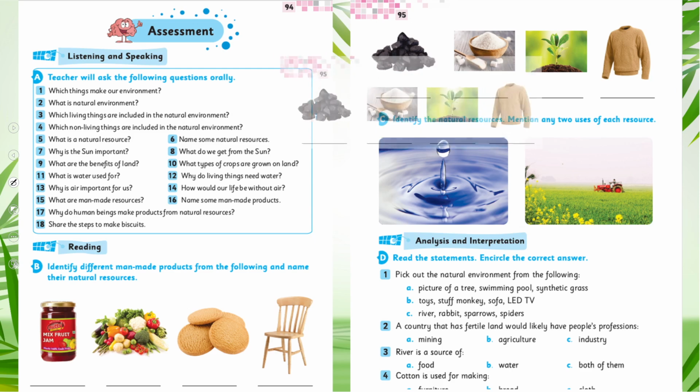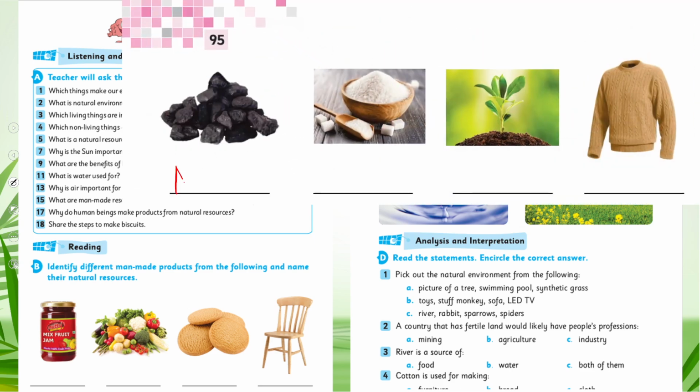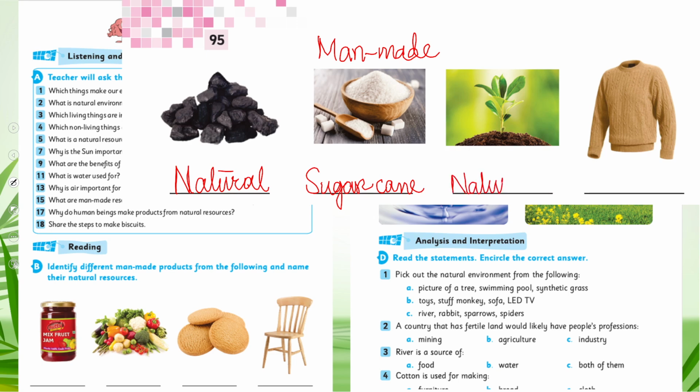Okay. Here you can see coal. Coal is natural. Then sugar is man-made. And what is its resource? I told you in the start of the lesson, sugar cane. Very nice. Okay. Then plant. A plant is also natural. You will write here natural. Then a sweater. It is man-made. And what is its resource? Quickly tell me. Wool. And wool comes from animals. Okay.